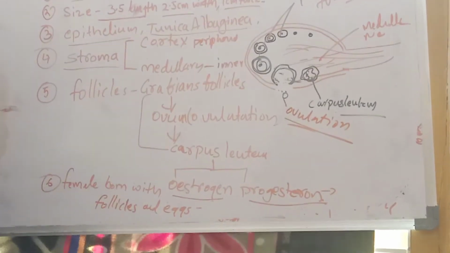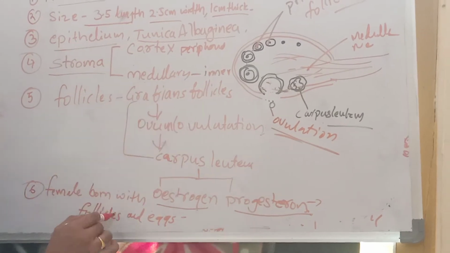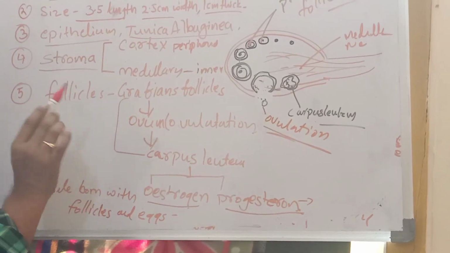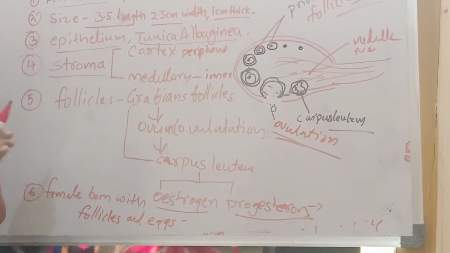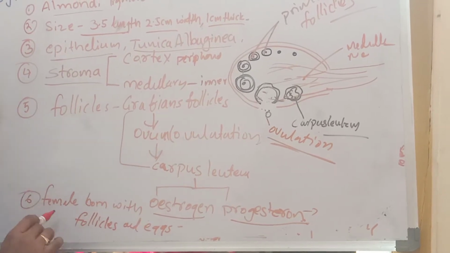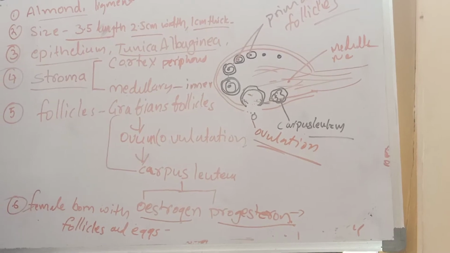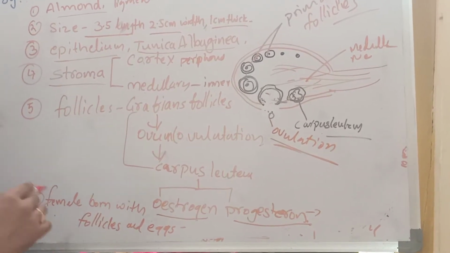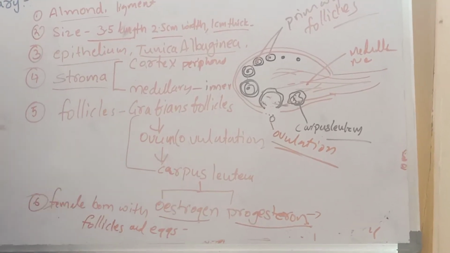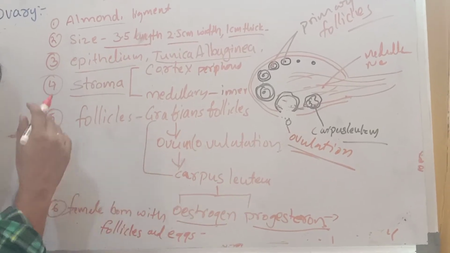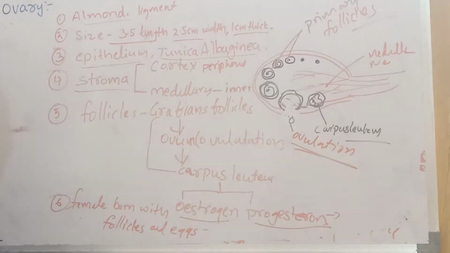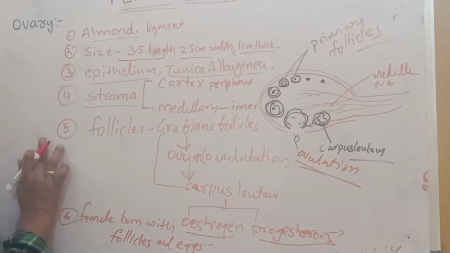Female follicles and eggs are formed when they are born, from the starting stage onwards, when the female fetus is developing. Okay, what are the main functions of the ovary?